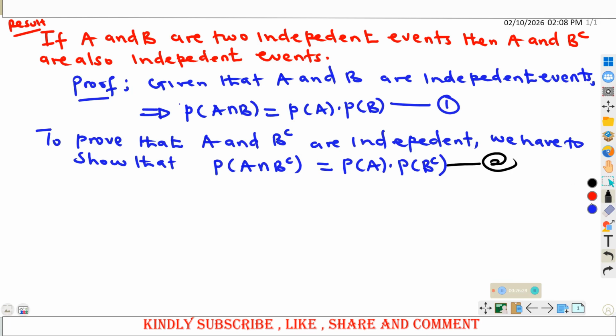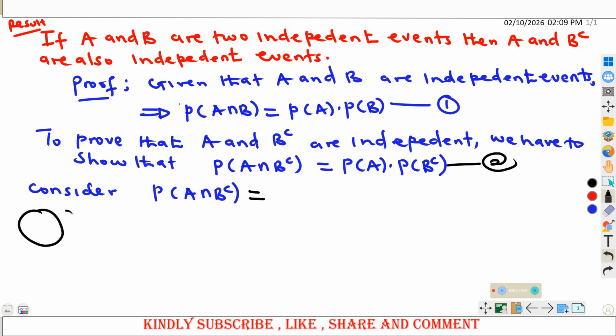Now let us consider the probability of A intersection B complement. If you recall from our previous lectures, what is the probability of A intersection B complement? This comes from A. This is A only.